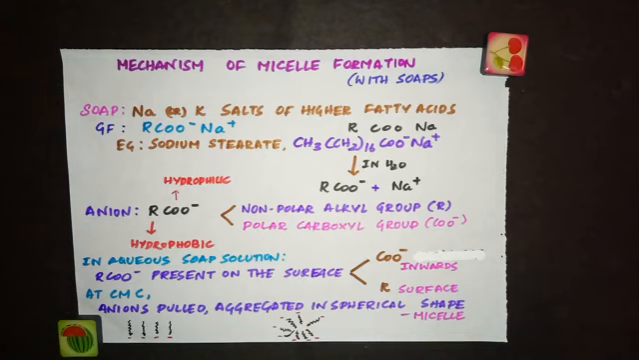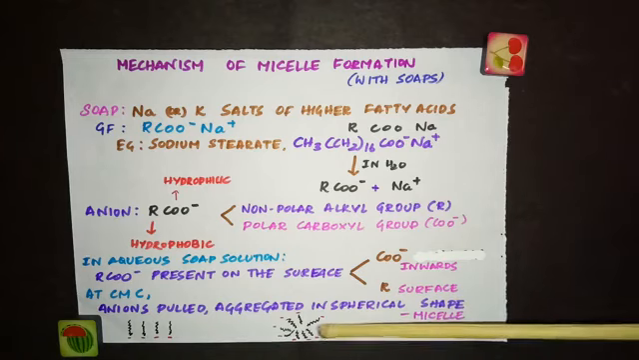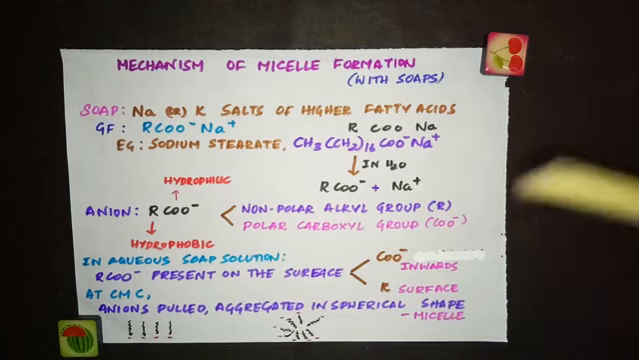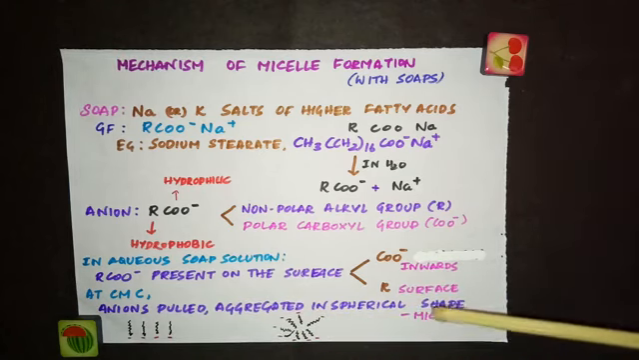In that sphere, the hydrocarbon tail part, which is the R part, is pointing towards the center, while the COO minus head part remains outward on the surface of the sphere. This aggregate is called a micelle. See, this is the shape of the micelle. And this aggregate which is formed is called a micelle. Now I will show this explanation with some pictures.